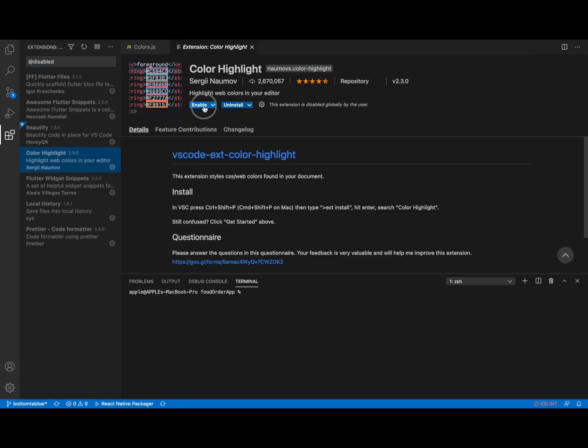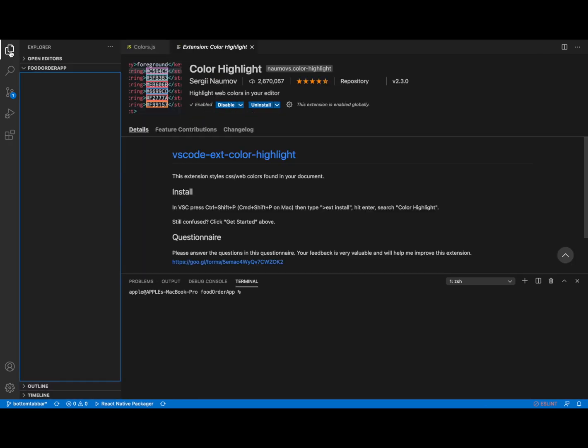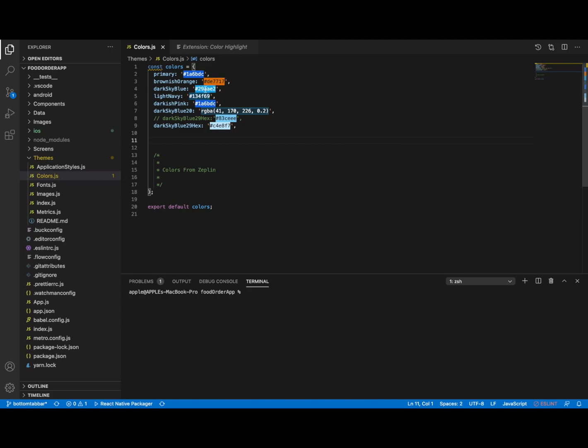Let's just enable it, and let's go to our colors folder, and you can see it's showing me the exact colors which I have here. So just a cool, really good extension.